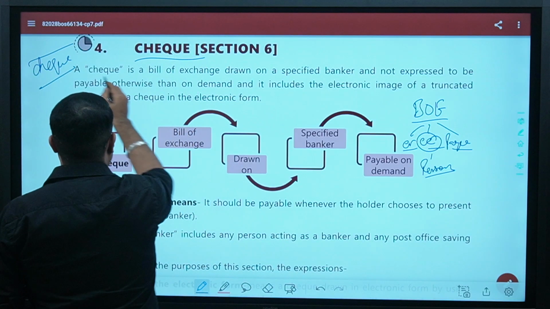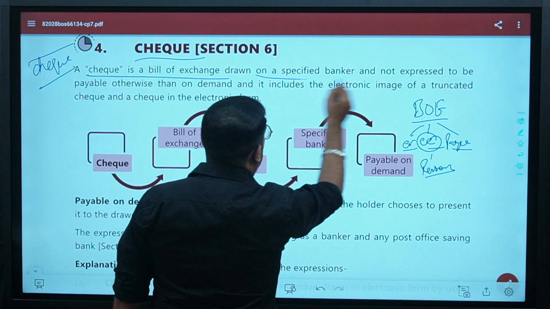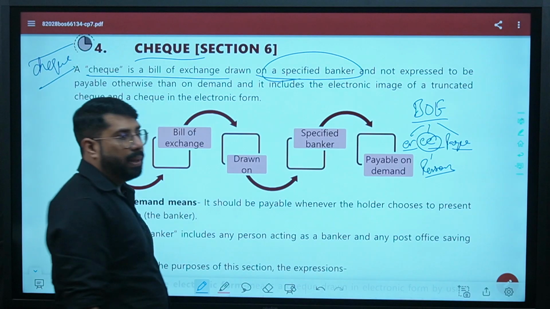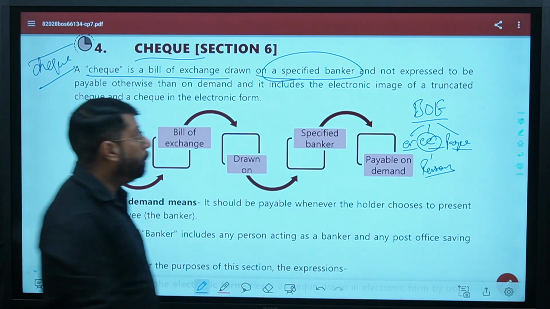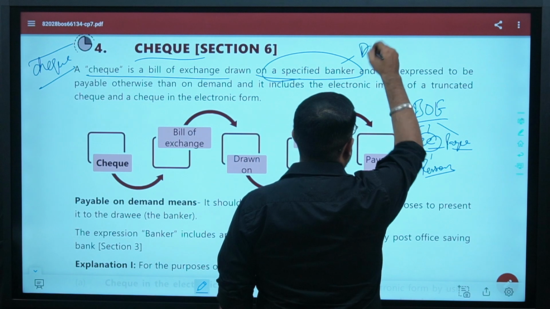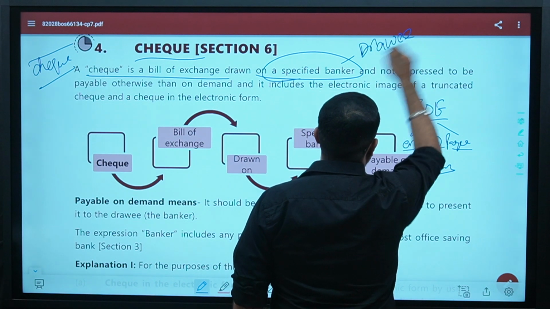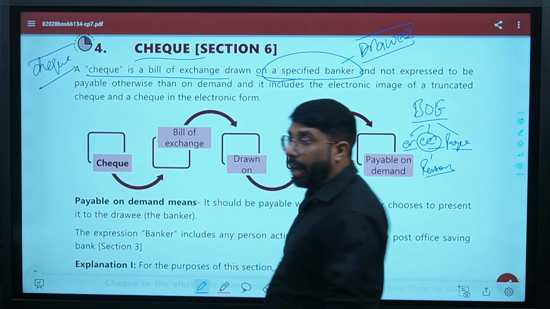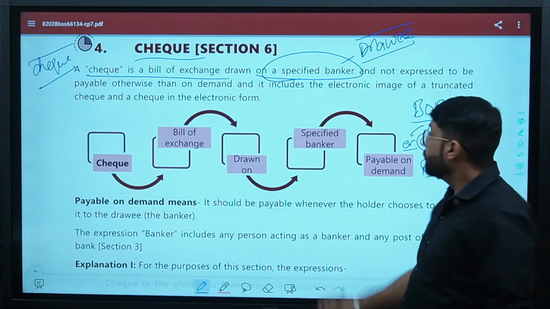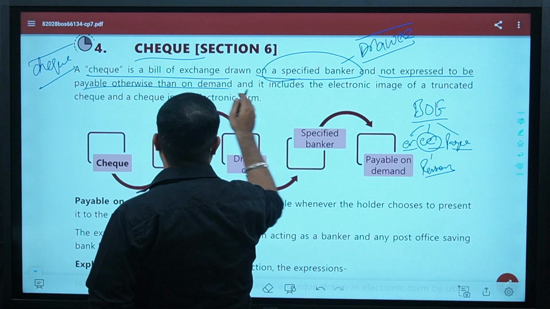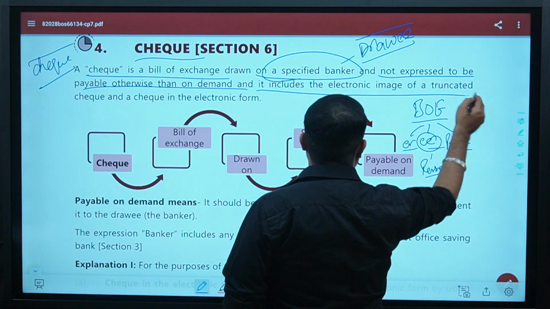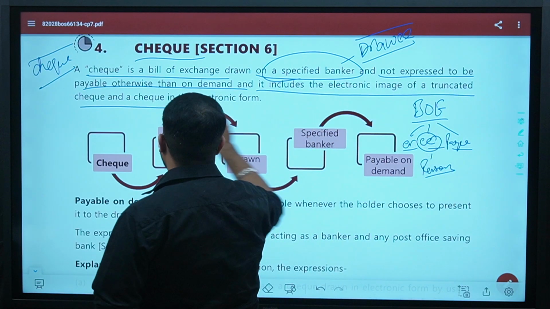It says a check is a bill of exchange drawn on a specified banker. It means this is the drawee. We are drawing the bill of exchange on the banker. Are we clear? And not expressed to be payable otherwise than on demand, and it includes the electronic image of a truncated check and a check in the electronic form.